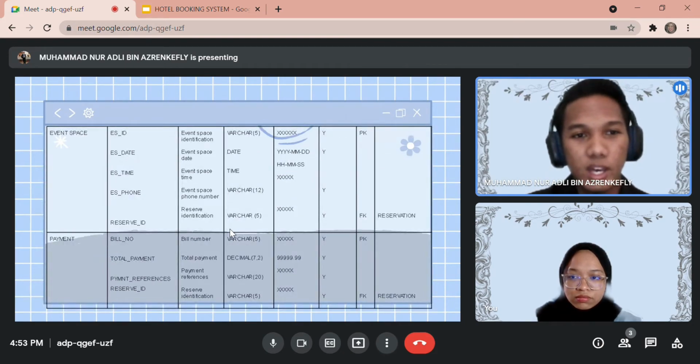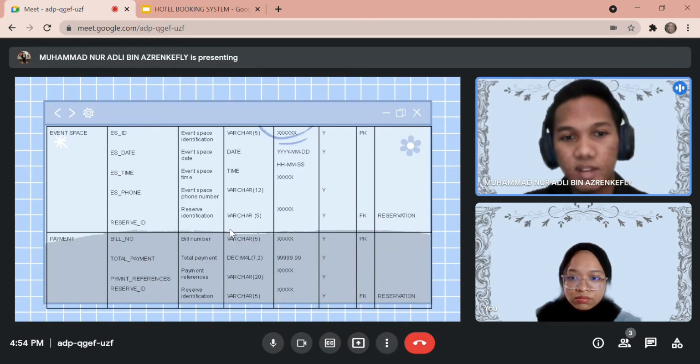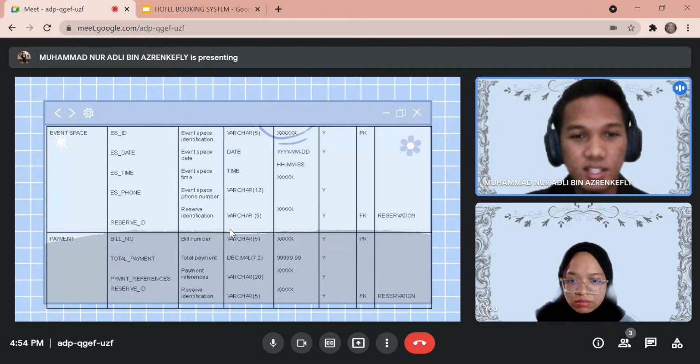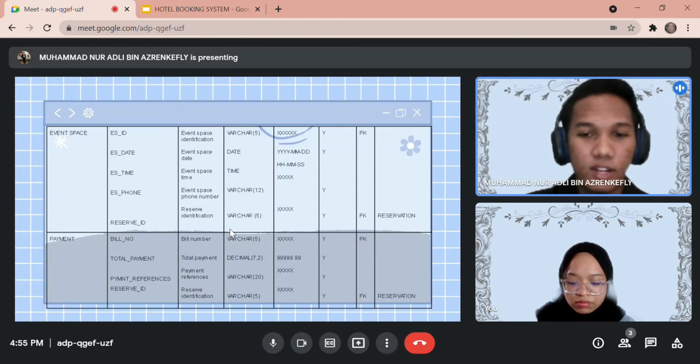The next table, we have event space. The data types that we use for this table are varchar, date, and time. And our primary key for this event space is TSID. And our foreign key for this table is reserve ID. Our next table is payment. And the data types that we use in this table are varchar and decimal. The primary key for this payment is bill number, and our foreign key is reserve ID.